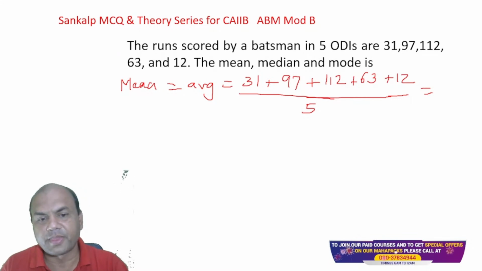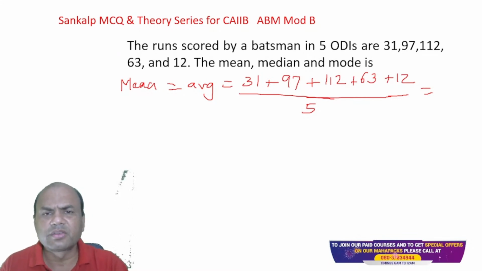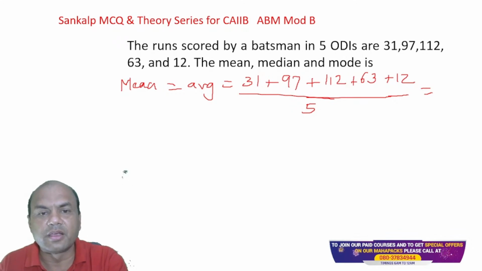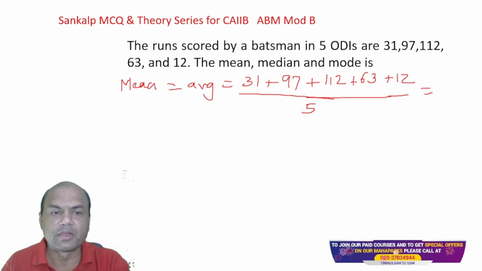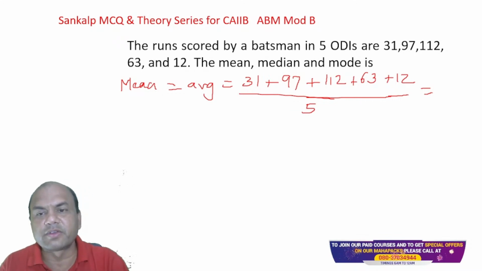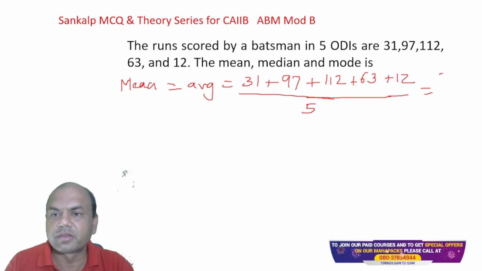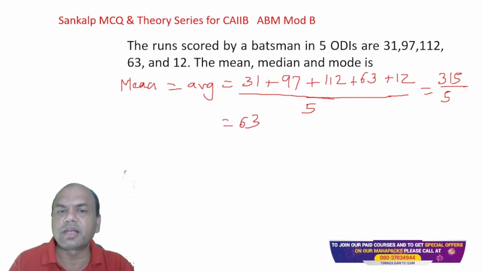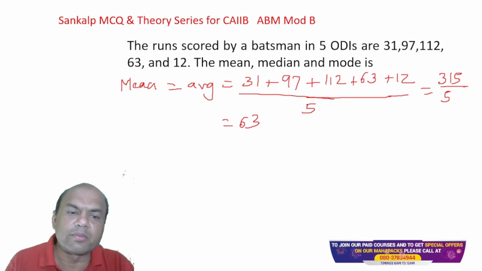So what is it? 31 plus 97 plus 112 plus 63 plus 12, right? So total is 315. 315 divided by 5. So it is what? 63. 63 is my mean, right? Mean is 63. Median. What about the median then?